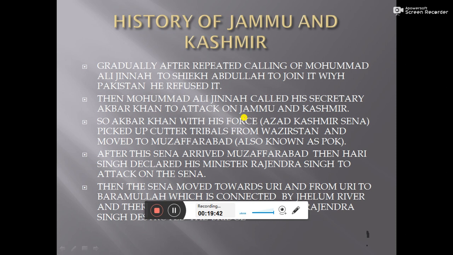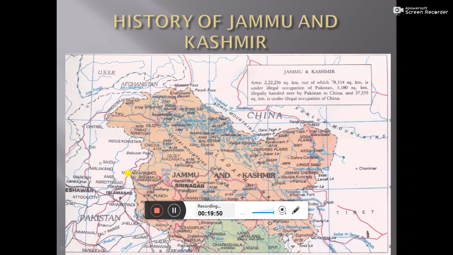You might have heard the word Uri. Here I will show you where it is. Here you see Waziristan is not there. Here it is Muzaffarabad. Then it is Uri. One film has also been made on this place, you might have seen it.